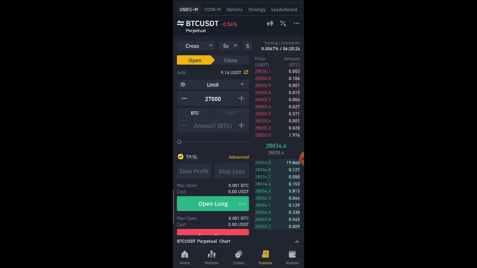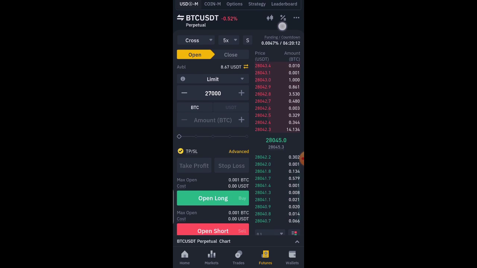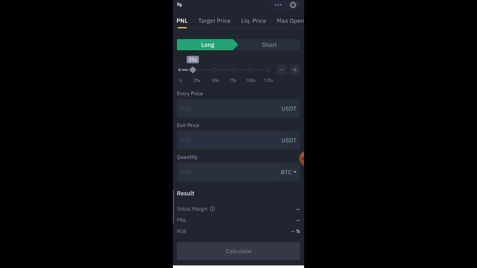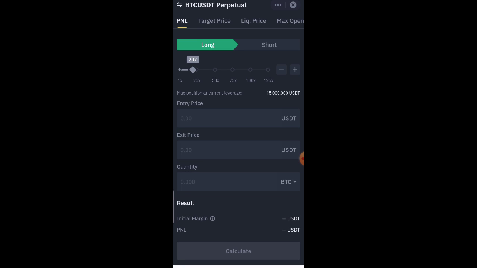How to use the Binance calculator. And how do you do that? You can see beside this chart, where I'm moving, beside this candlestick chart, there is a plus over equals icon here. Just click on this icon, then it's going to take you to this place. This P and L means profit and loss.